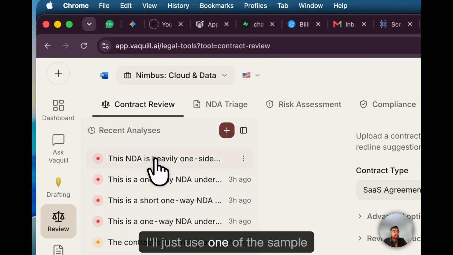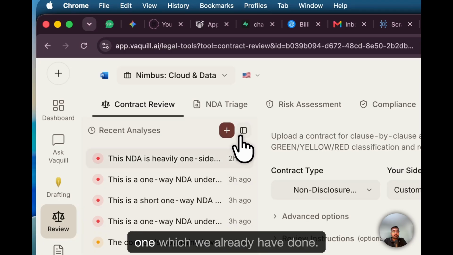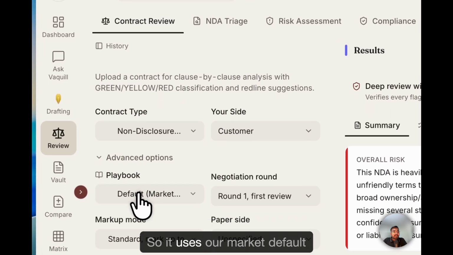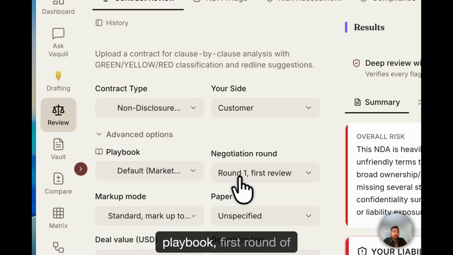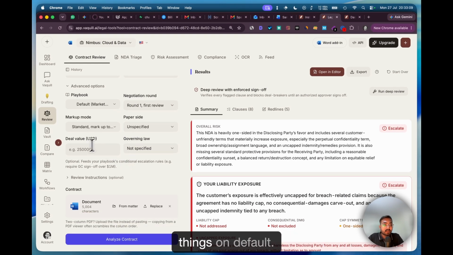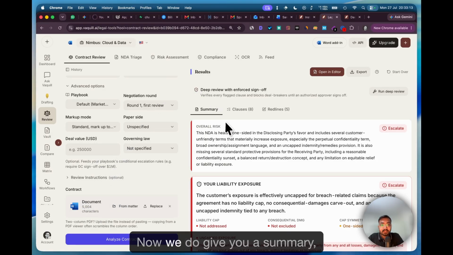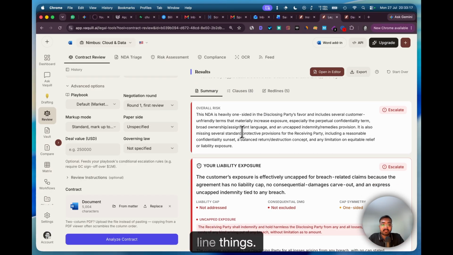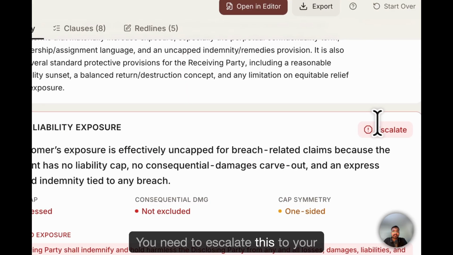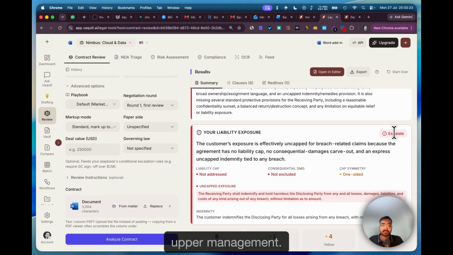I'll just use one of the sample ones which we already have done. It uses our market default playbook, first round of negotiation, standard markup, all things on default. This is my document of 5,000 characters. Now we do give you a summary, a clause by clause list, and redline things. It shows what your liability exposure is. You need to escalate this to your upper management.